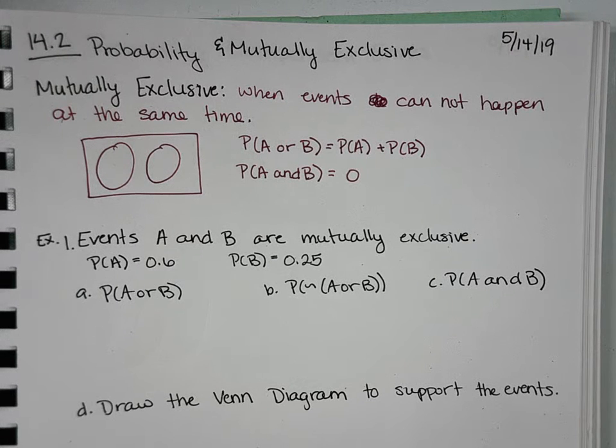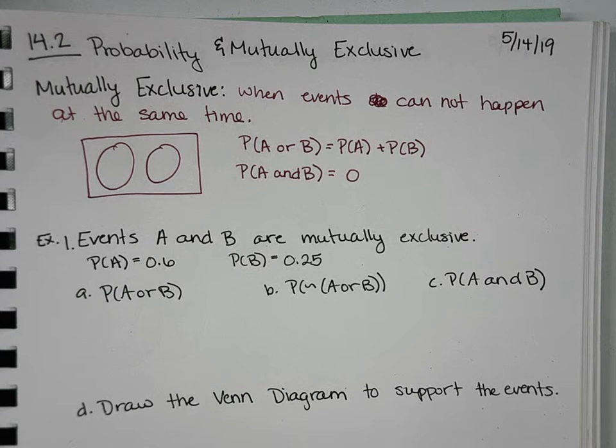Okay, so we're going to be working with trying to figure out if events are mutually exclusive and then find probabilities of them. So if it says the probability of A or B, just find each individual probability and add them together. If it says A and B, you're going to say 0 because it means it can't. If it's mutually exclusive, it means it can't happen.